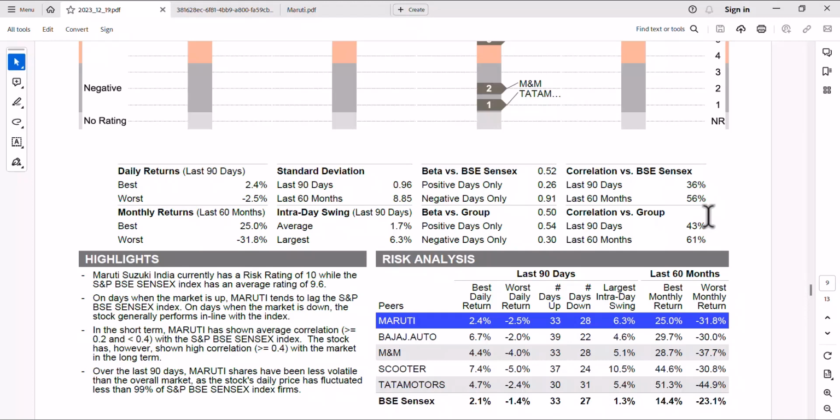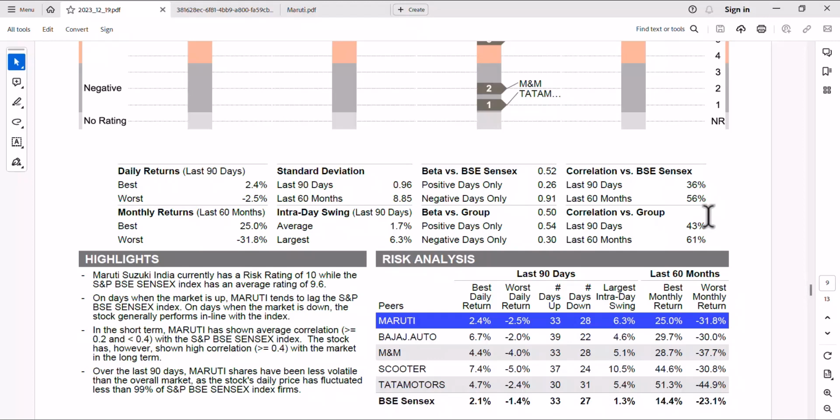So if something happens to the market, like somebody was saying there can be a correction, the correction can happen in the market but may not be that pronounced in Maruti. So it's a good thing. The market may correct, Maruti may not correct. That is what it's saying here. So in terms of correlation, there is a very low correlation between Maruti and the Sensex. Okay, have you got it?